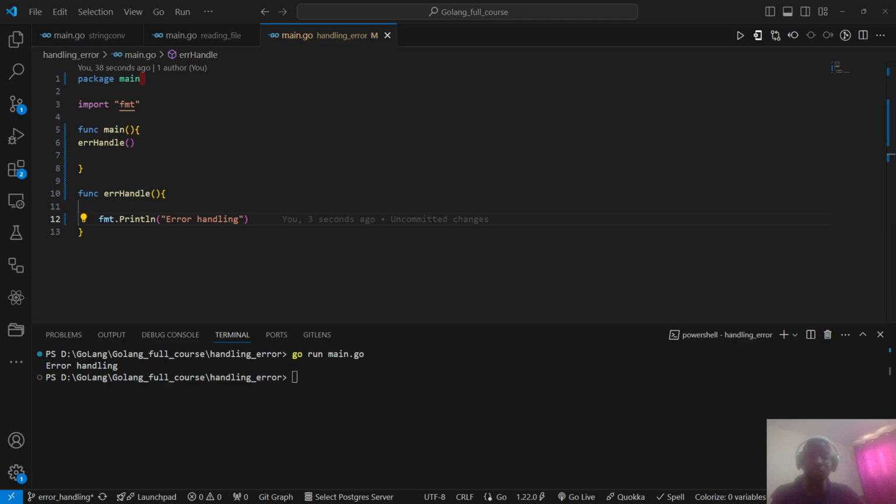Okay, so let us proceed to check how these error handling keywords are going to help us to handle the errors in Golang. I'm going to check on the panic, the recover, and the defer keywords.